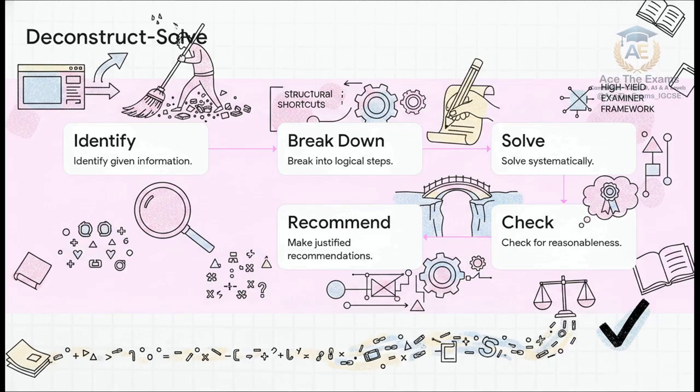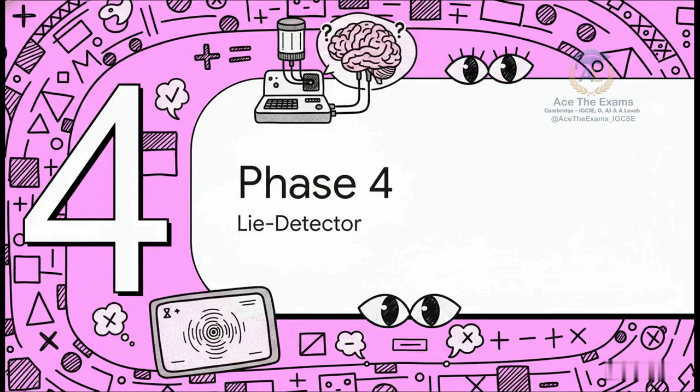Do all your probabilities sum to 1? Is your calculated variance a positive number? If not, your logic broke. Step 5, make justified recommendations or conclusions heavily anchored to the specific context. By forcing Alex and Sam to modify their approach with this asset, their text blocks have gone from a failing grade to an unshakable top-band response. Phase 4, the Interactive Viewer Lie Detector Arena.